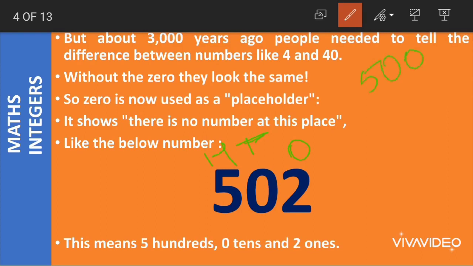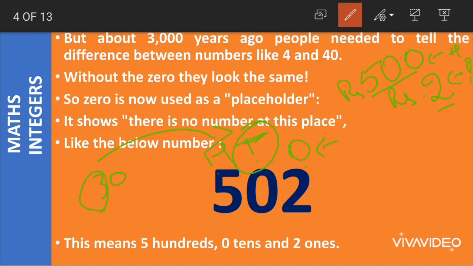Let us say you have 500 rupees and you have 2 rupees. We know that the place values start from ones. After ones we have tens and then we have hundreds, right? The number 2 will be used in the ones place and the number 5 will be used in the hundreds place. Now what about tens, which comes in the middle? There is no number for us to put in the tens place. If we had 30 rupees or something, we would have put the number 3 in the tens place. Right, now we have no number to place at the tens place.